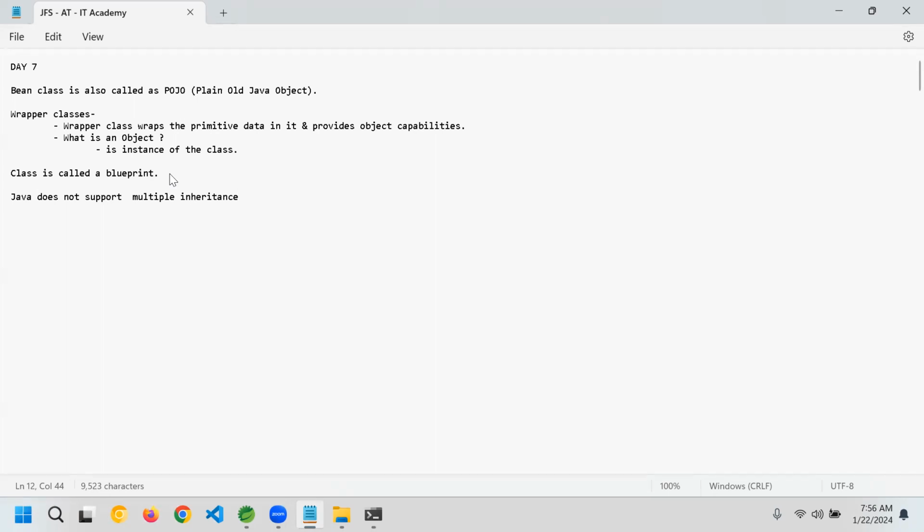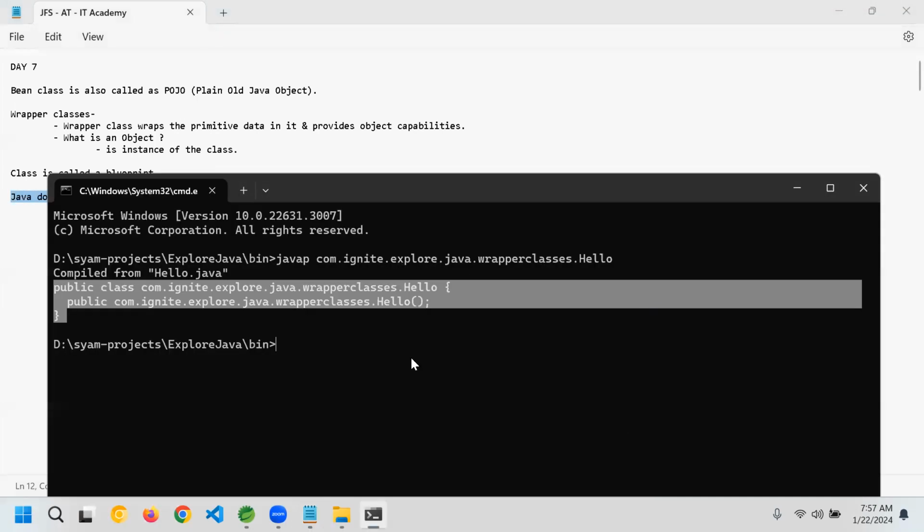Let's say we have one parent, right? From one mother and one father, we are born. Exactly the same happens here. Java doesn't support multiple inheritance with the help of classes, but multi-level inheritance it will support. I'll show you right away what multiple inheritance is and what multi-level inheritance is.